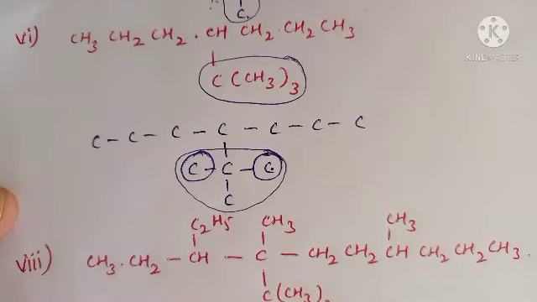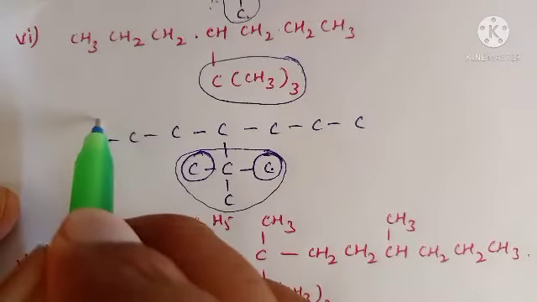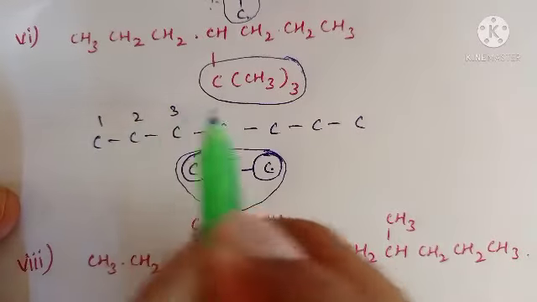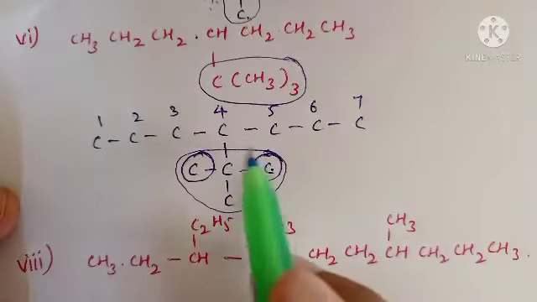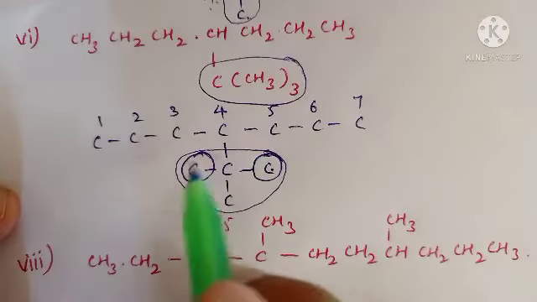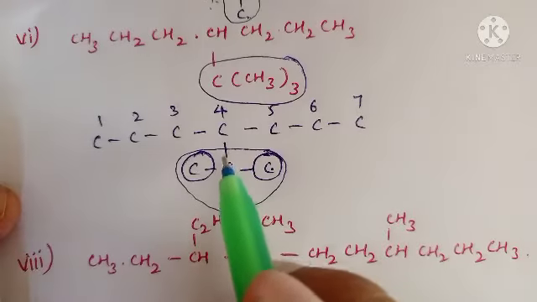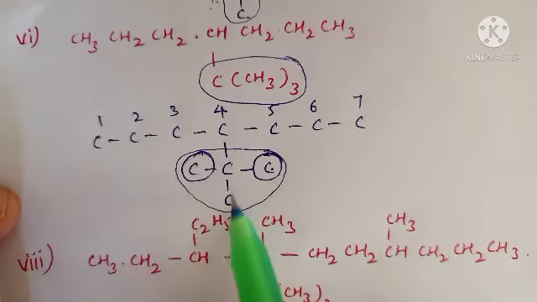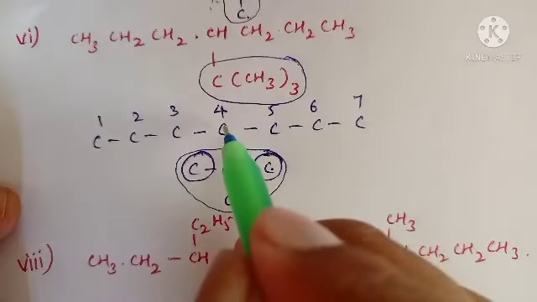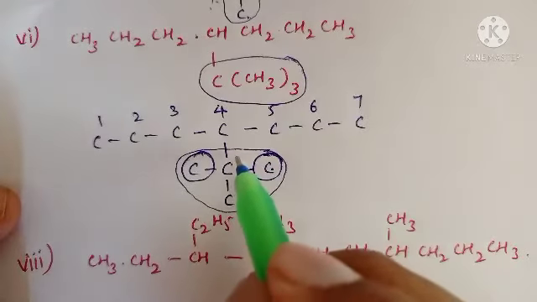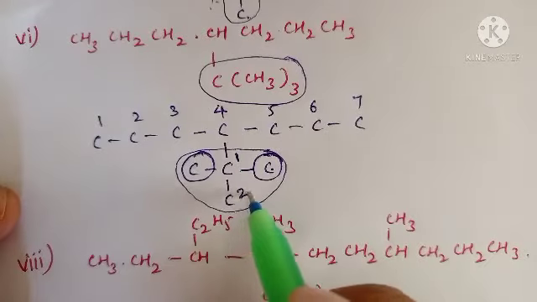Initially, first you have to identify the substitution. This is the substitution. Give the numbering from both sides, the same: 1, 2, 3, 4, 5, 6, 7. So at the fourth position, 1 substitution is present. How many carbons does the straight-chain substitution contain? 2 carbons. Again give the numbering for this one. For this carbon attached, this is the first carbon, so this is 1, this is 2.